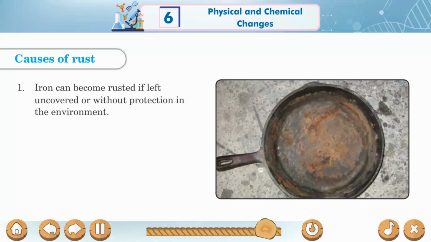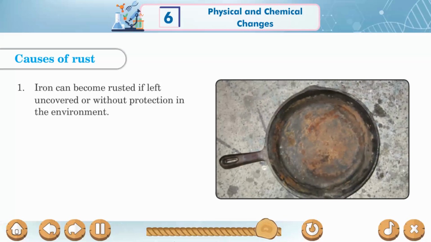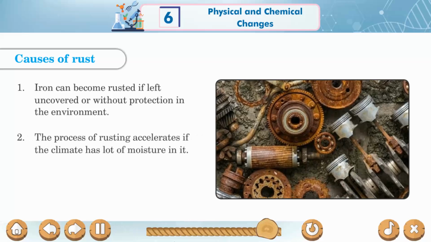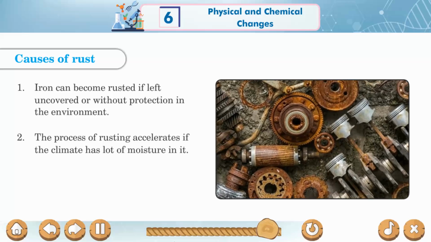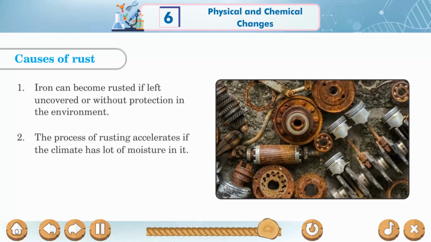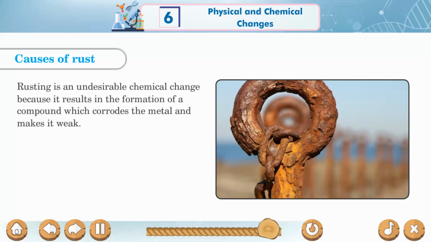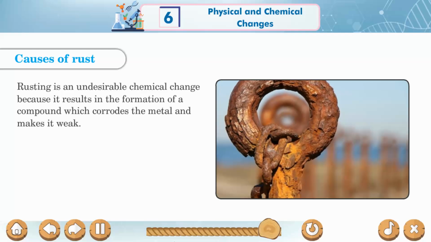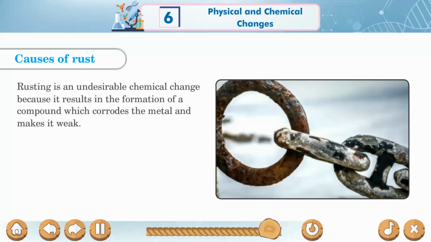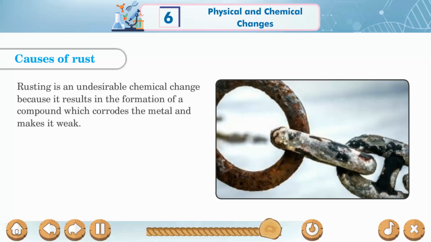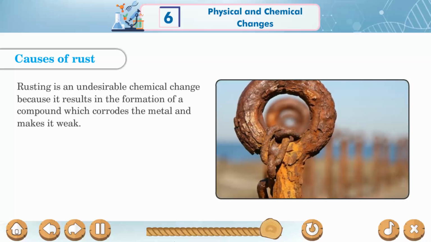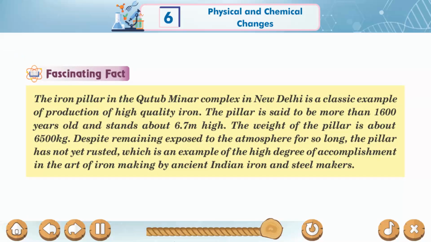Causes of rust. 1. Iron can become rusted if left uncovered or without protection in the environment. 2. The process of rusting accelerates if the climate has a lot of moisture in it. Rusting is an undesirable chemical change because it results in the formation of a compound which corrodes the metal and makes it weak.